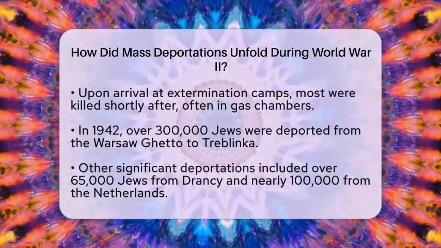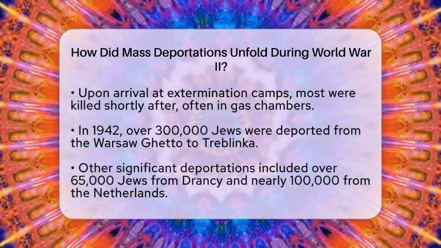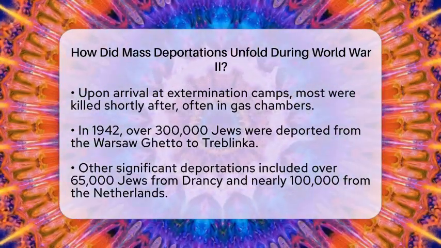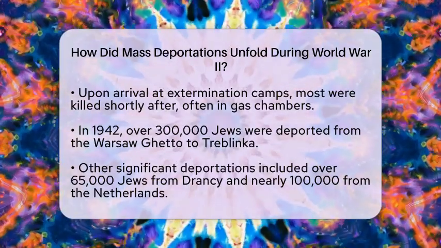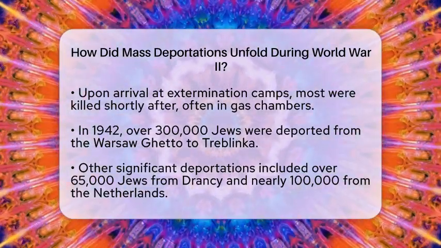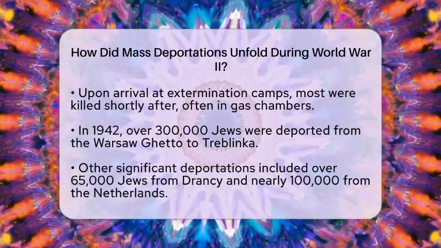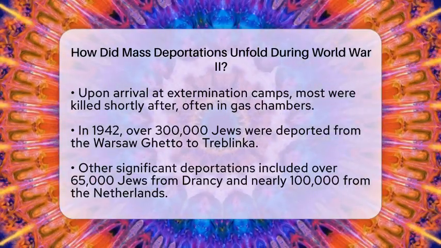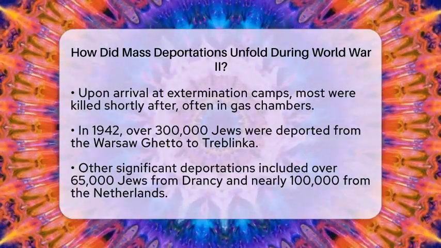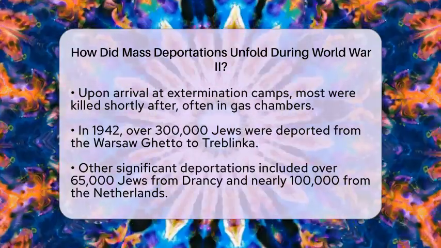In 1942 alone, over 300,000 Jews were deported from the Warsaw Ghetto to Treblinka. Other significant deportations included more than 65,000 Jews from Drancy near Paris and nearly 100,000 from the Netherlands. The Nazi regime utilized existing rail networks to facilitate the movement of these large groups to isolated killing centers.